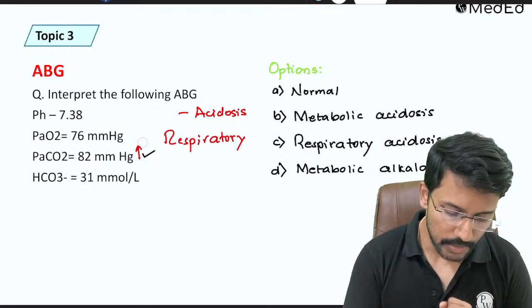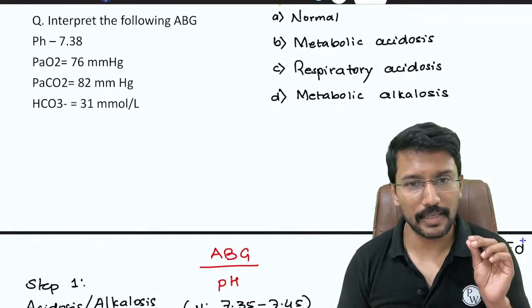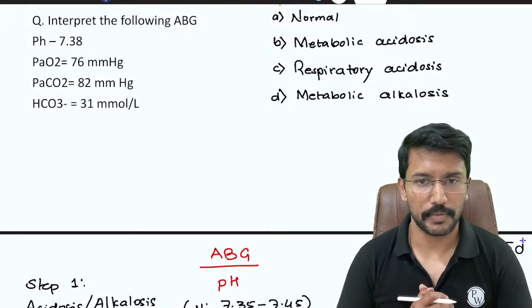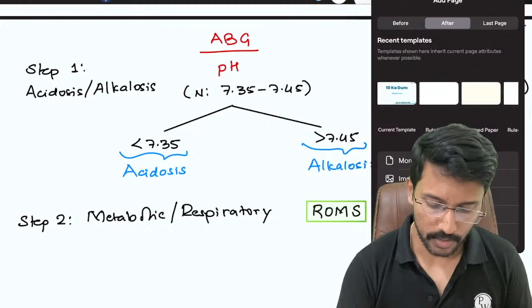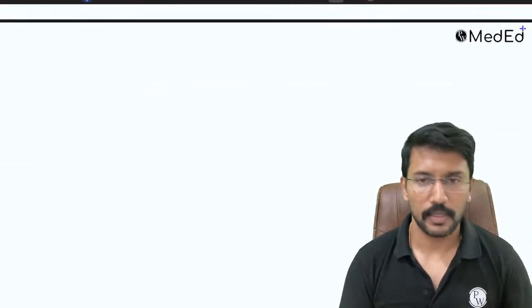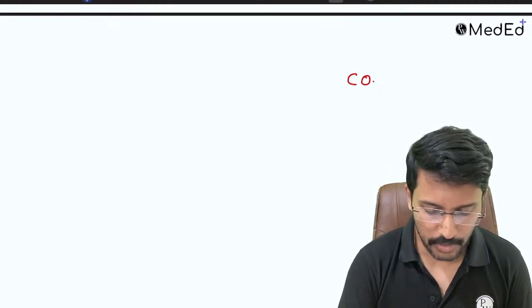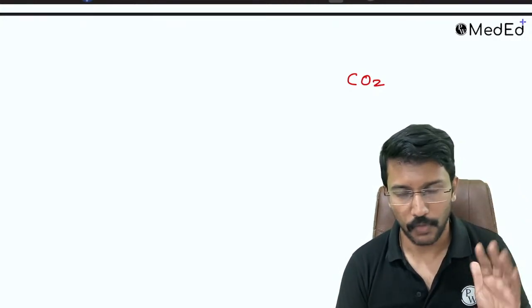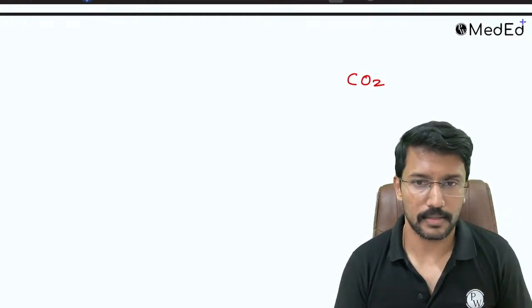But in this case, the pH is normal. So does that make the ABG normal or abnormal? For that, we need to spend a few more minutes understanding how the body regulates acid-base balance. In the body, the most important acidic ion is carbonic acid, which is derived from carbon dioxide. If carbon dioxide increases, the acid level in the body increases. If it decreases, the acid level decreases.